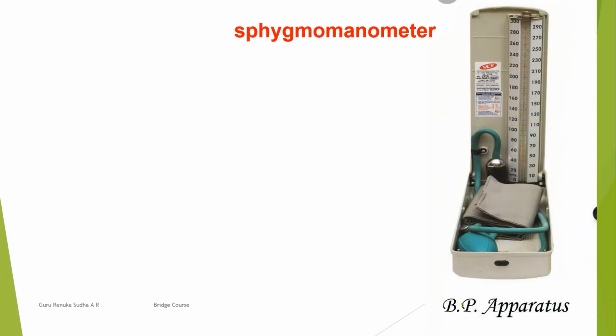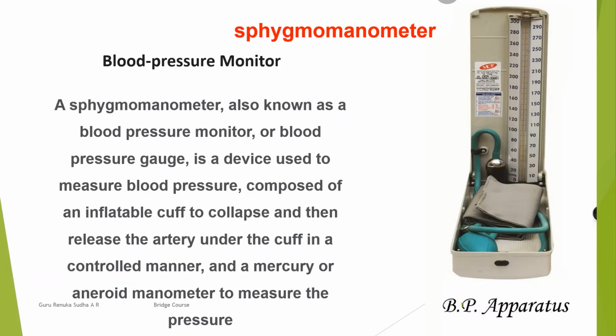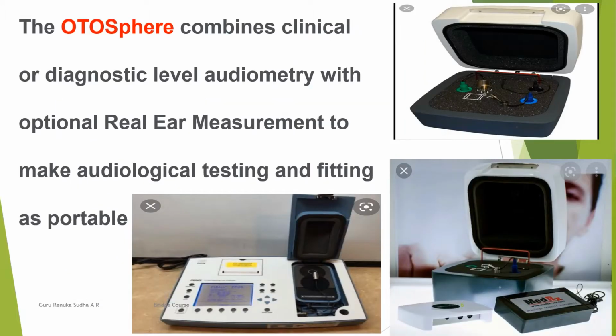Next one, sphygmomanometer. You are not using it in daily life, but it is called a blood pressure monitor or BP measuring instrument, which helps us to know the blood pressure of a person. Next is the audiometer.